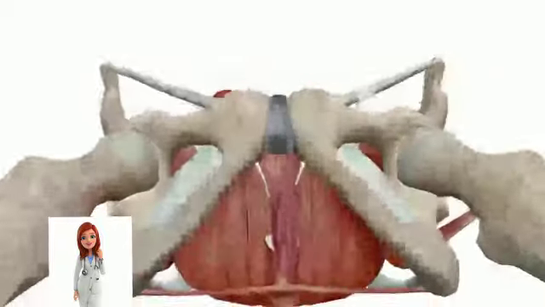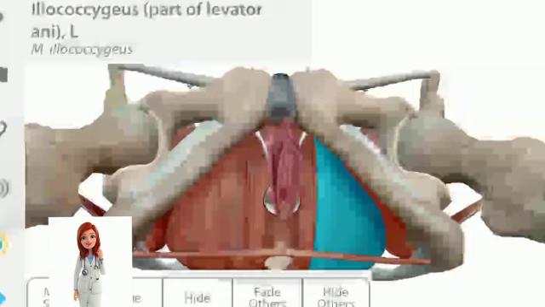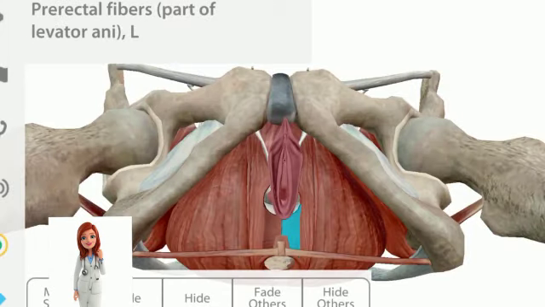The last is the muscular support. The muscular support is the levator ani. This is the levator ani, which has three parts: iliococcygeus, puborectalis, and pubococcygeus fibers.